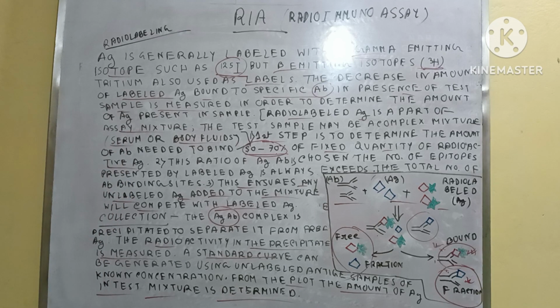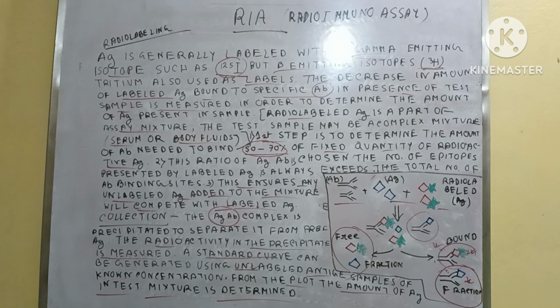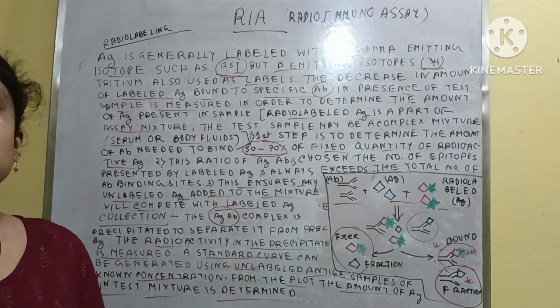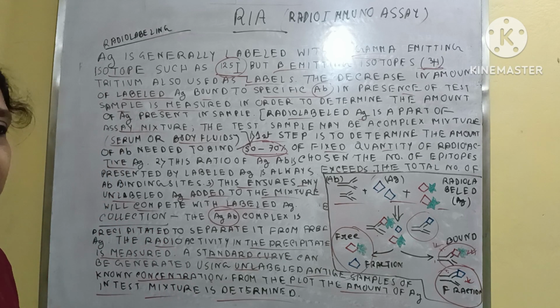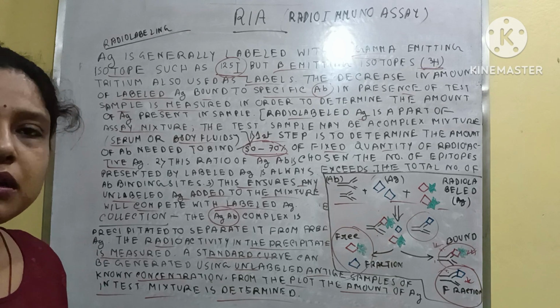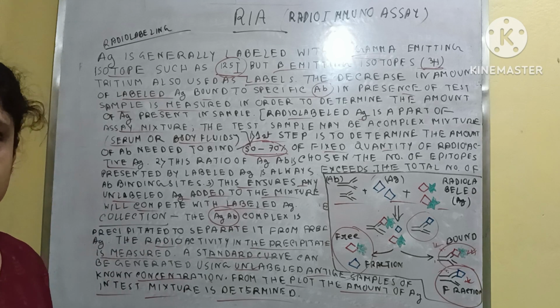The standard curve is generated using unlabeled antigen samples of known concentration. Okay, so here the standard curve must be drawn with respect to the labeled antigen.